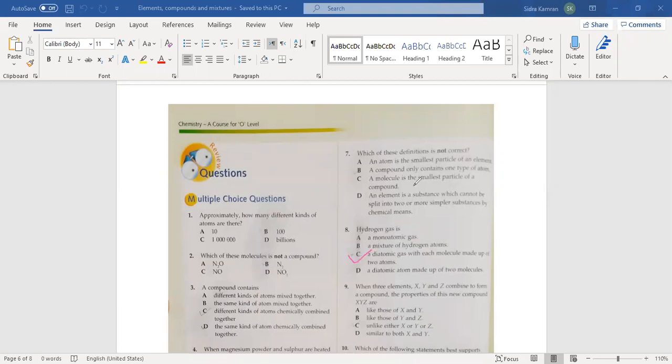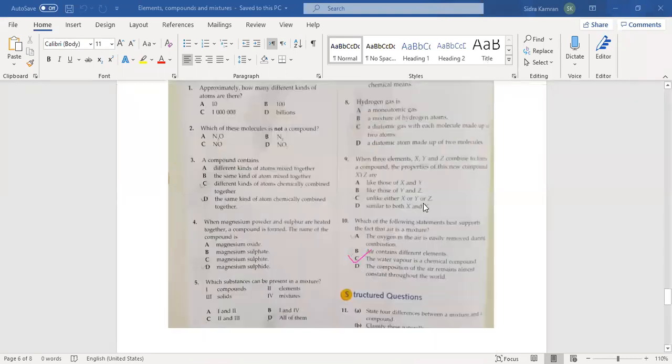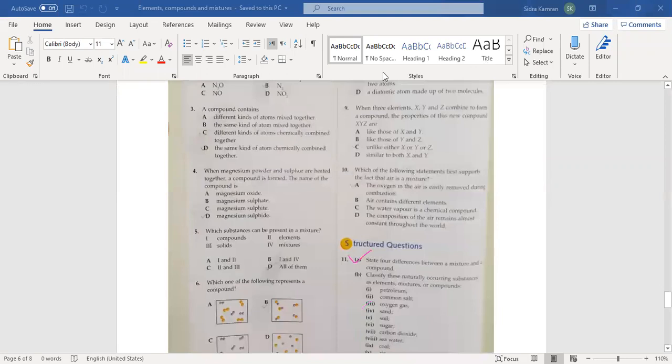Next, the ninth one. When three elements X, Y and Z combine to form a compound, the properties of this new compound XYZ are similar to which one? When three elements X, Y and Z combine, a new product is formed.